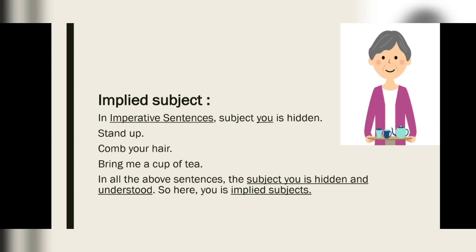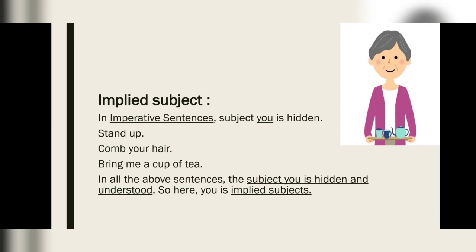Implied subject. As you have heard about implied subjects, let's see what an implied subject is. In imperative sentences, the subject you is hidden, as we discussed in the previous chapter. Stand up, comb your hair, bring me a cup of tea. In all the above sentences, the subject you is hidden and understood.